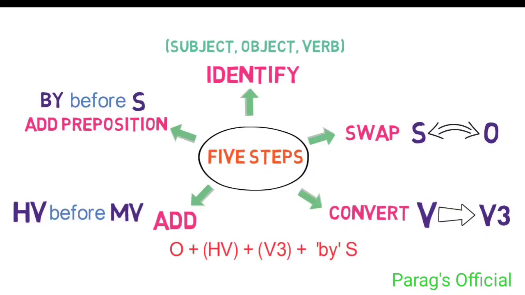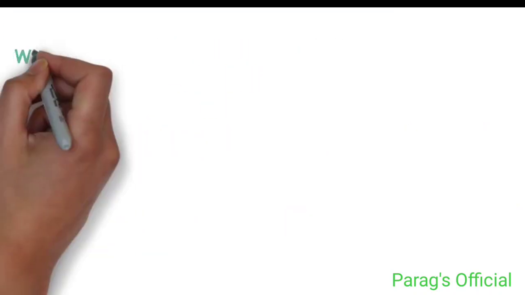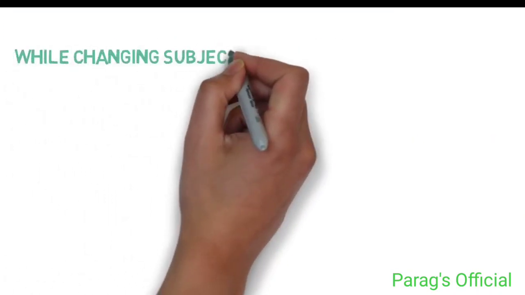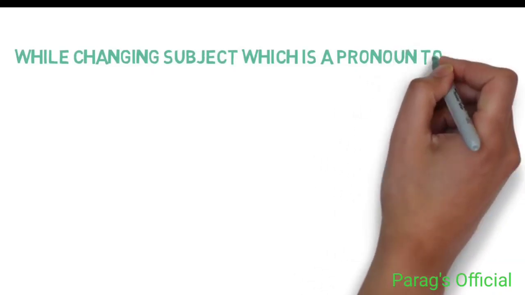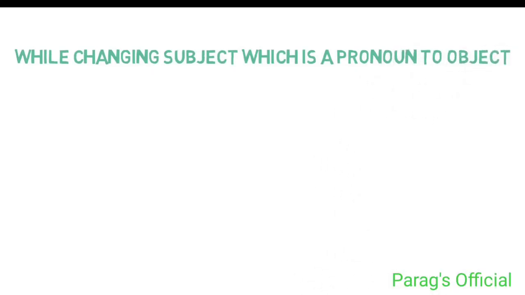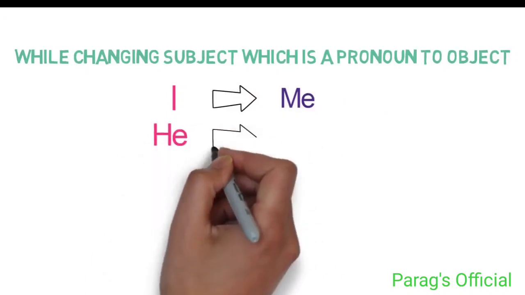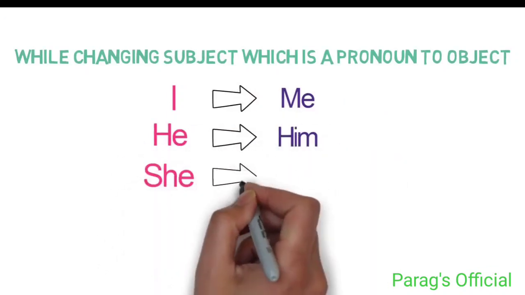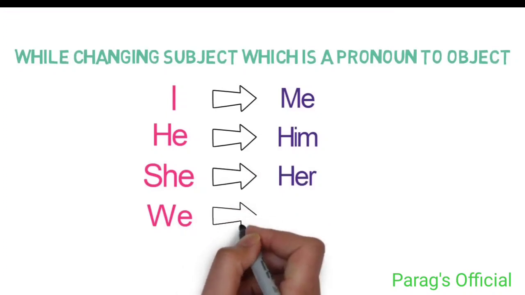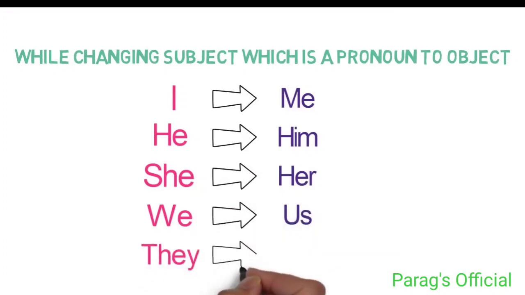There are two important things that need to be remembered here. Firstly, when replacing the subject with the object, if the subject is a pronoun, then conversion will be like this. I will become me, he will become him, she will become her, we becomes us, and they becomes them.